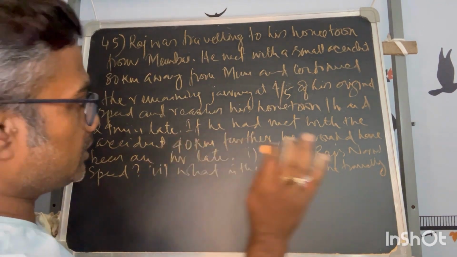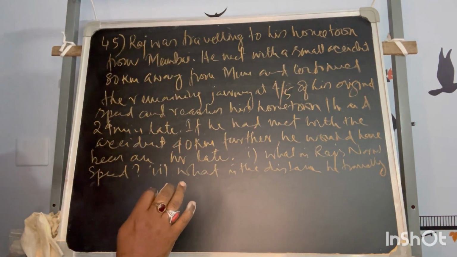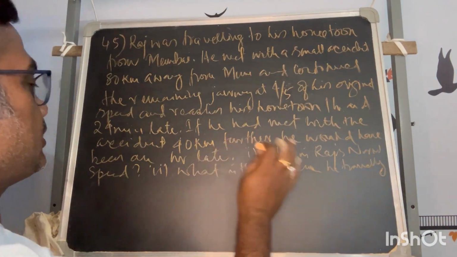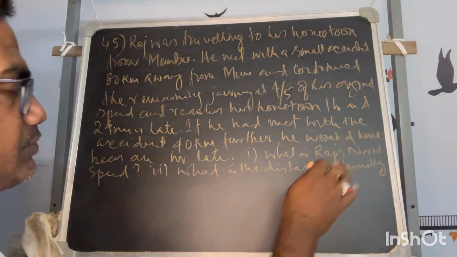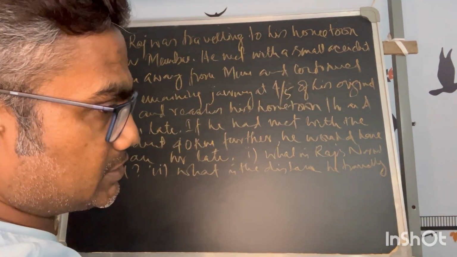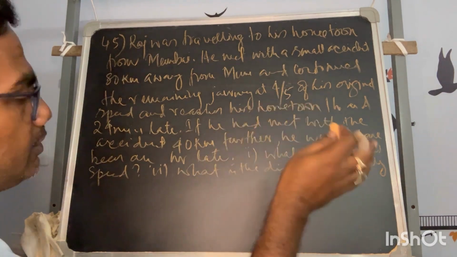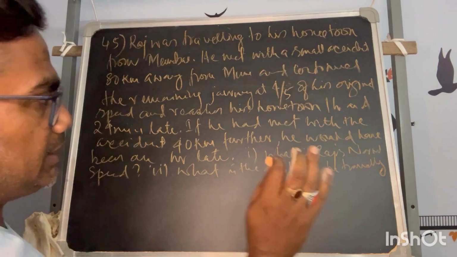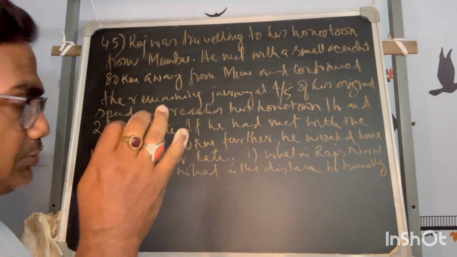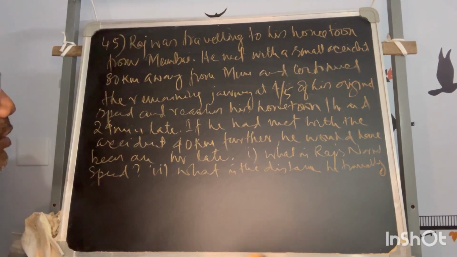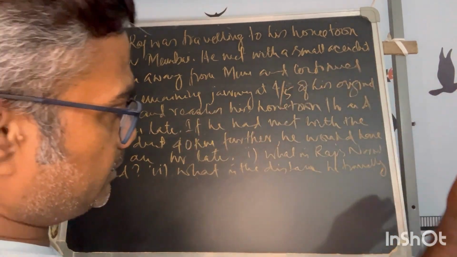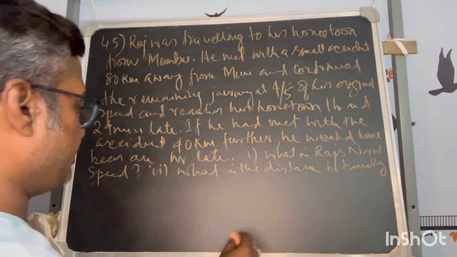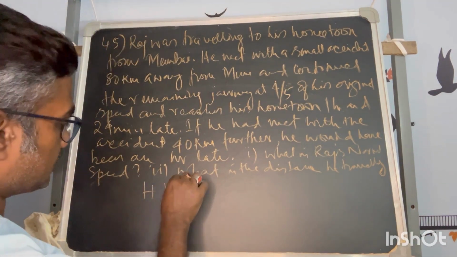Second, hypothetically, if he had met that accident 40 kilometers further, that means 120 kilometers away from the starting point instead of 80, the time delay will be 1 hour from the usual. So you can establish two equations, and if you solve them, you will definitely get the values. So I am keeping it for homework.